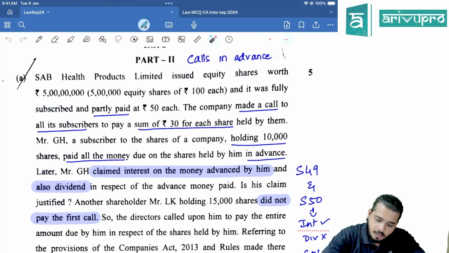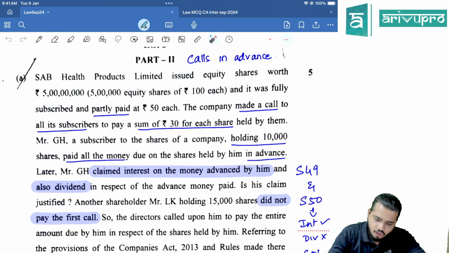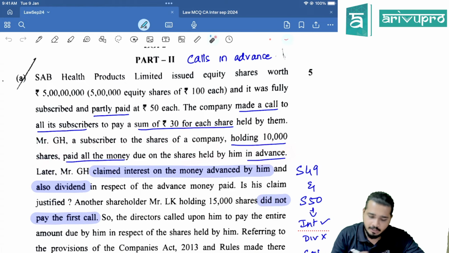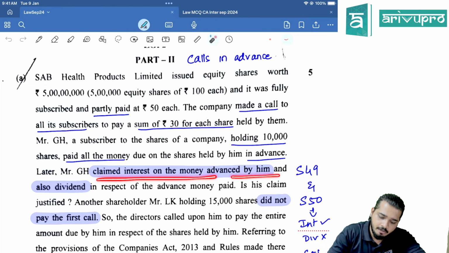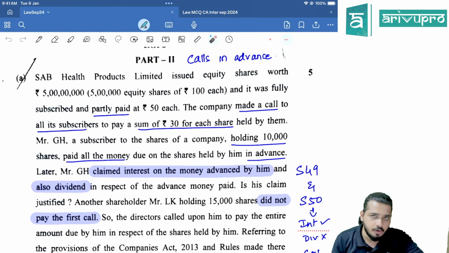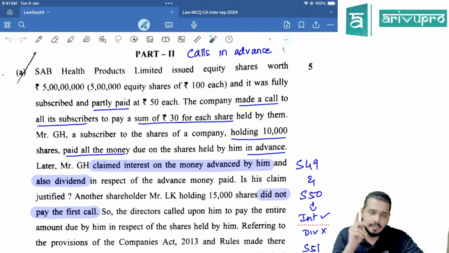Very good question. The company made a call to all its subscribers to pay a sum of 30 for each share held by them. Mr. GH, subscriber to the shares of a company holding 10,000 shares, paid all the money due on the shares held by him in advance. He is claiming interest on the money advanced by him and also dividend. See, section 50 clearly says interest is allowed, but dividend is not allowed, right? In respect of the advance money, is his claim justified? No. He can get interest, but not dividend.